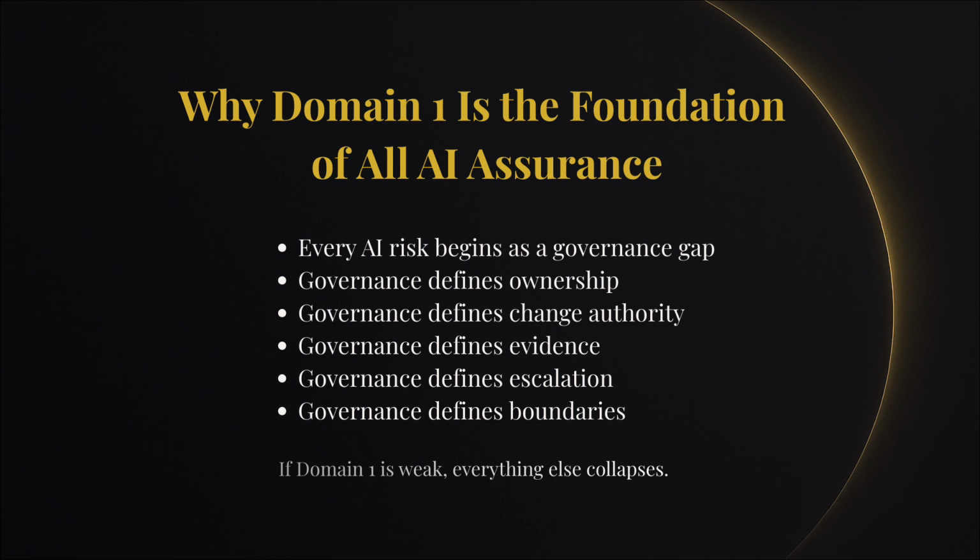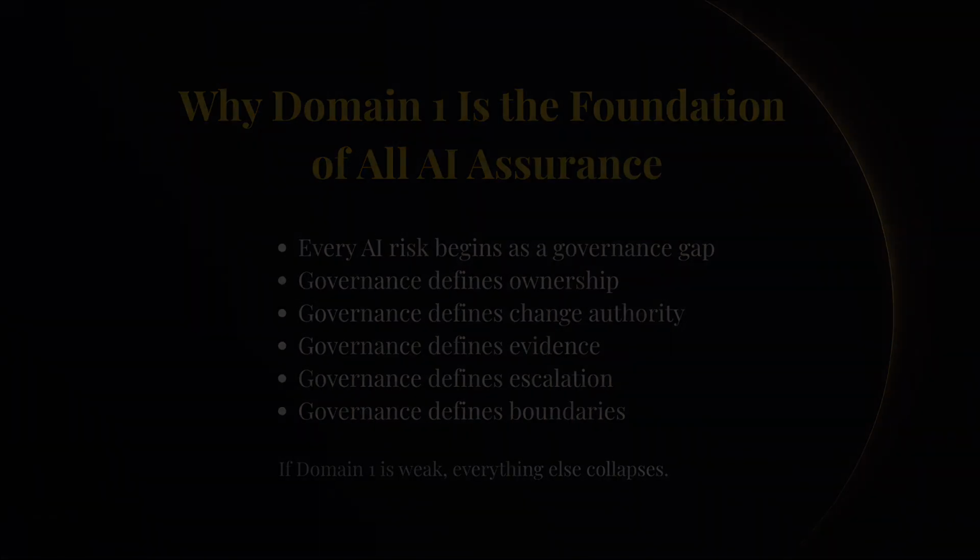Governance tells you who owns the system, who can change it, what evidence matters, what approvals are required, what actions must trigger escalation, what boundaries protect the organization. If Domain 1 is weak, everything else collapses no matter how strong your operations or audits are.